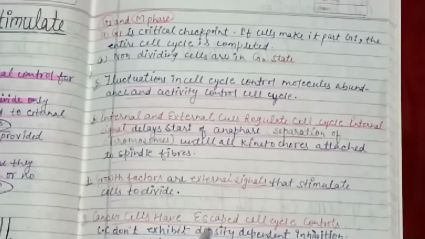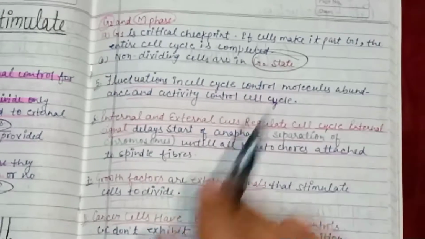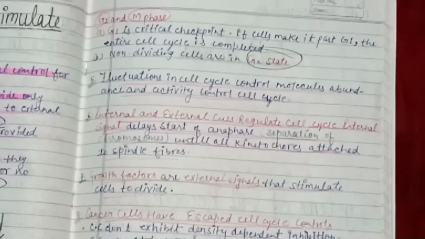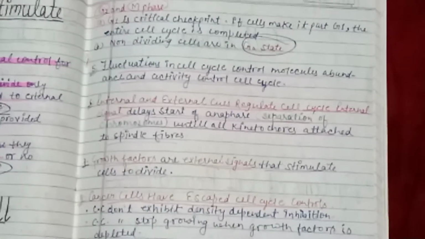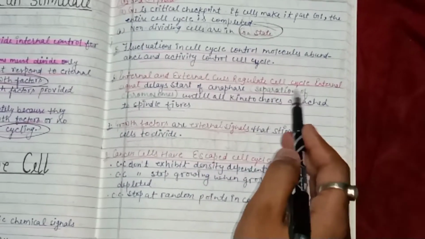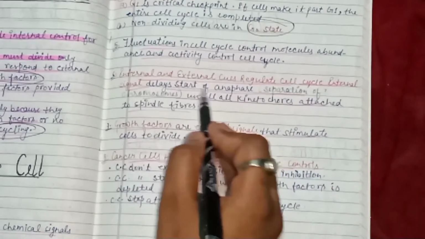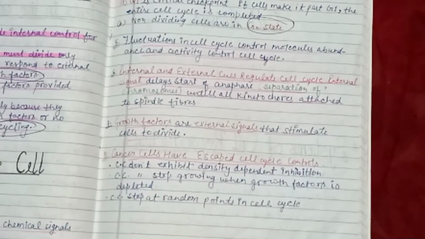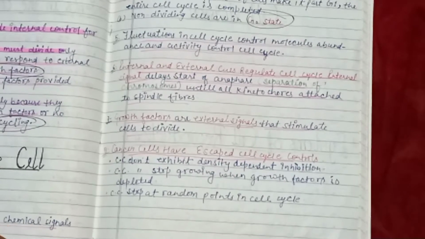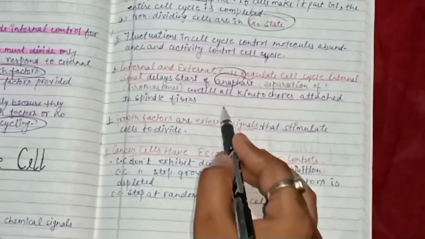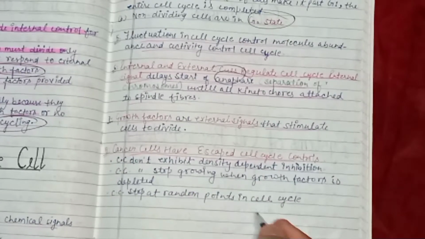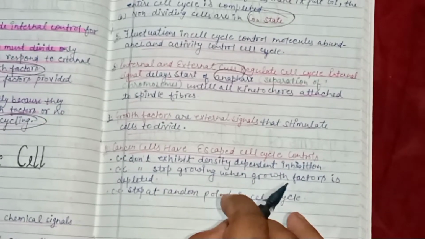Non-dividing cells are in the G0 state, as it is also called. The abundance and activity of cell cycle control molecules are controlled in the cell cycle. Internal and external cues regulate the cell cycle. Internal signals delay the start of anaphase, which is the separation of chromosomes, until all kinetochores are attached to the spindle fibers. Growth factors are external signals that stimulate cells to divide.